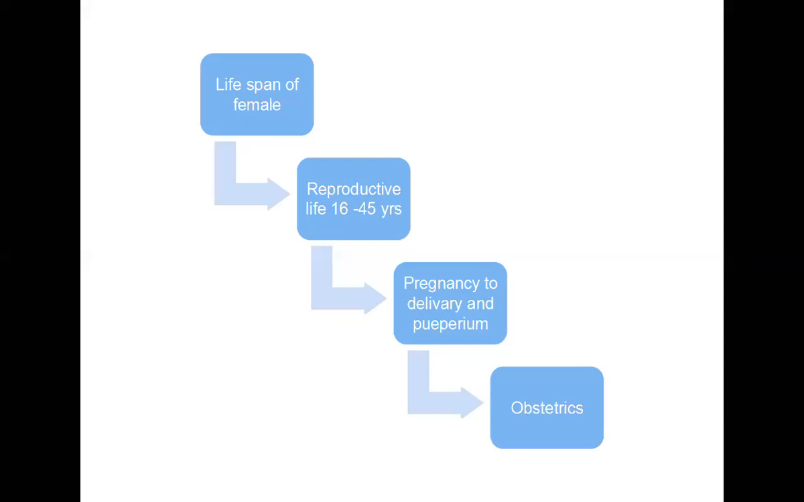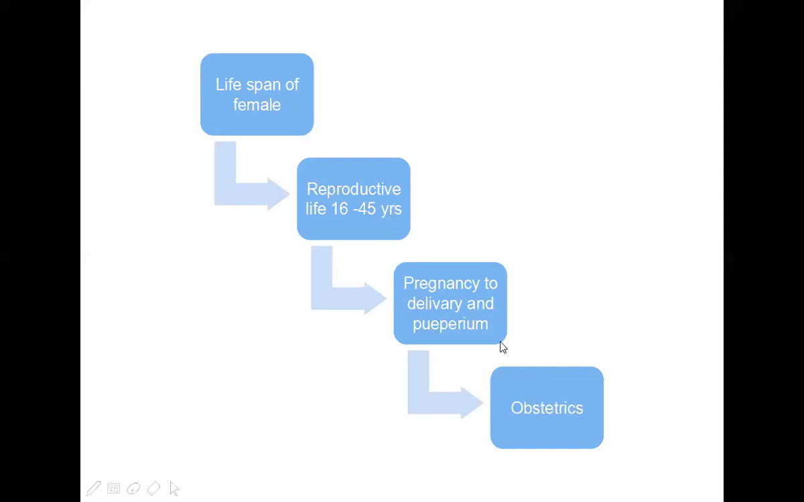During this reproductive life, what happens is the ovum and sperm unite together, and from that point, from ovum and sperm uniting to the delivery, is a total of 9 months 7 days, or in weeks it is 40 weeks, or 280 days. The time after the delivery, that is near about 6 weeks, is the puerperium. Whatever normal and abnormal we learn comes under obstetrics.